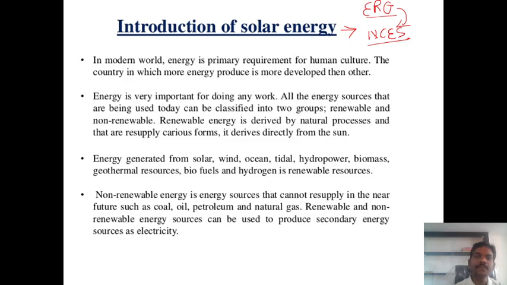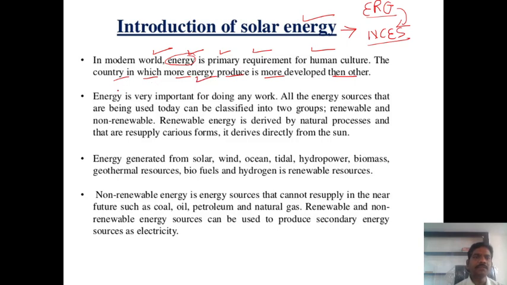Okay. So here guys, first of all we discuss the introduction of solar energy. In the modern world, energy is a primary requirement for human culture. We know that energy is very important. The country in which more energy is produced is more developed than others, right? This is very true. The country which generates more energy is more powerful and more developed.